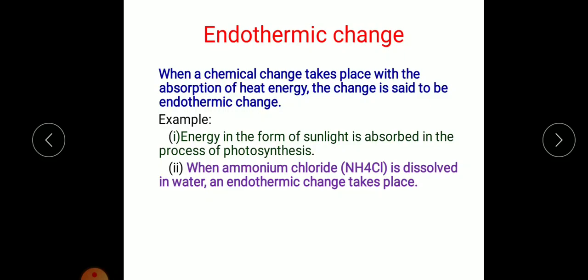Next, when ammonium chloride, NH4Cl, is dissolved in water, an endothermic change takes place. So when you dissolve this ammonium chloride compound in water, there is an absorption of heat energy. So when the absorption of heat energy takes place, we can say the solution becomes cold since there is absorption of heat energy.